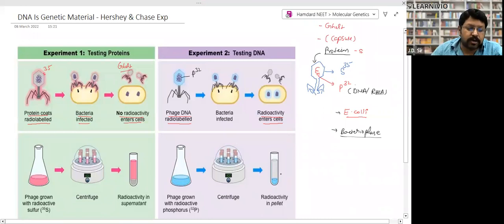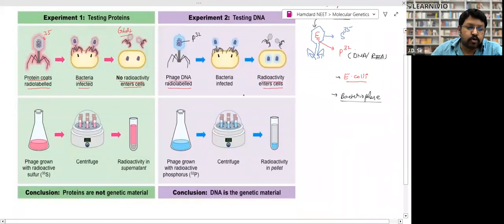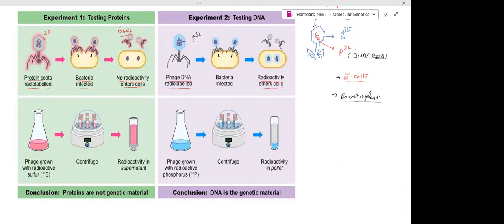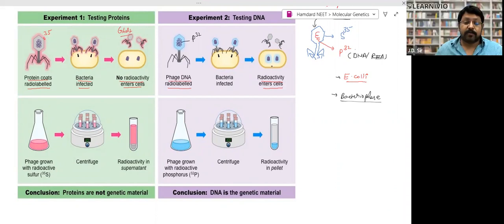To separate these isotopes, they use a centrifugation method to separate out the DNA, to extract the DNA from the cell. They used a centrifugation machine, the same centrifugation machine which is used to separate the subunits of ribosomes. Remember?